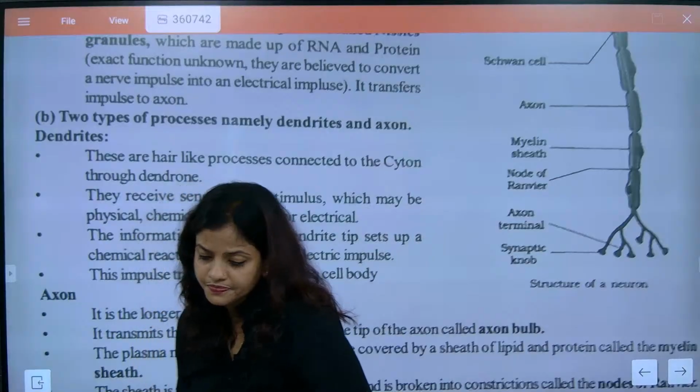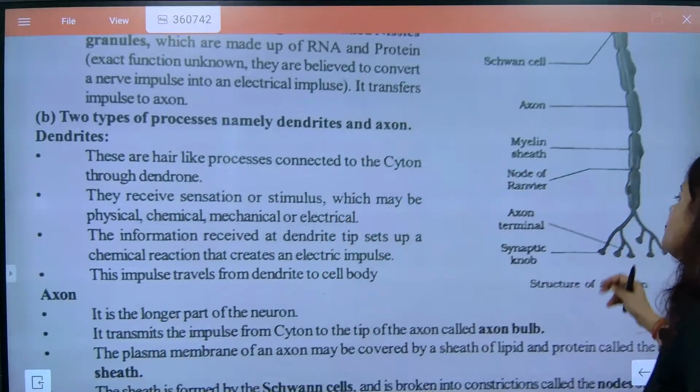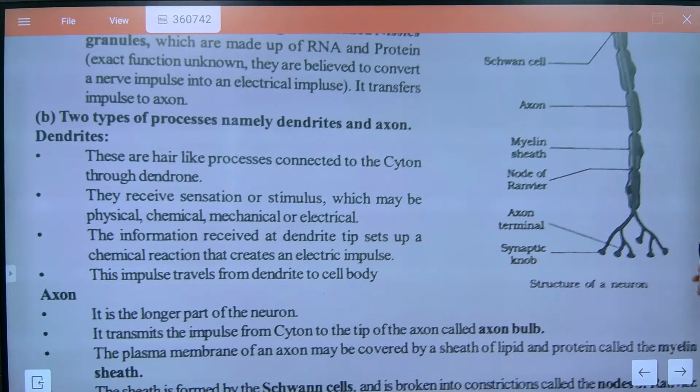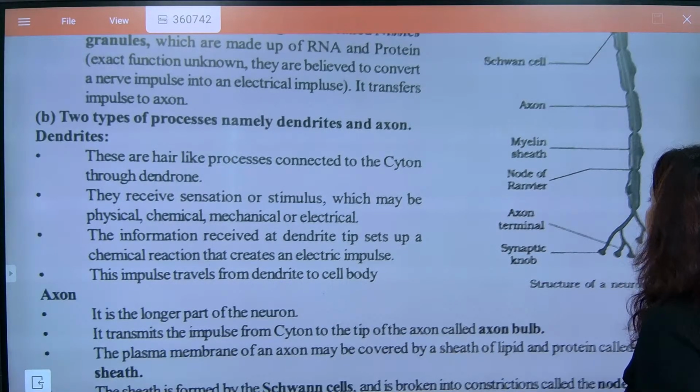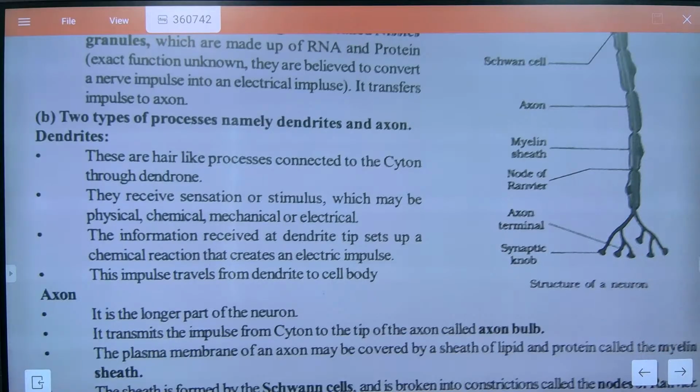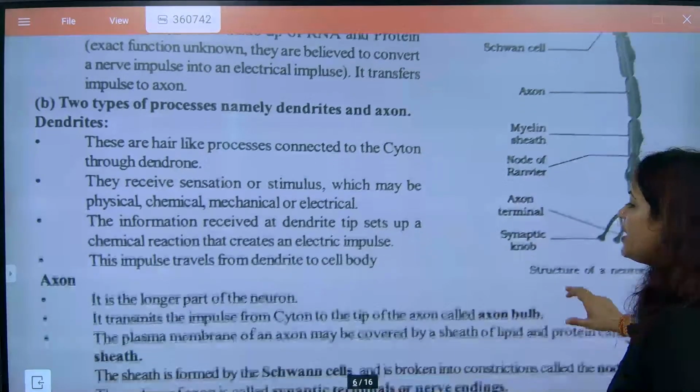Got it? Now look at it. Axon terminals will be there. Now listen here. These are the axon terminals. They contain electrical impulses, and these are synaptic knobs. The junctions are exactly what are called synaptic knobs. Please pay attention here.